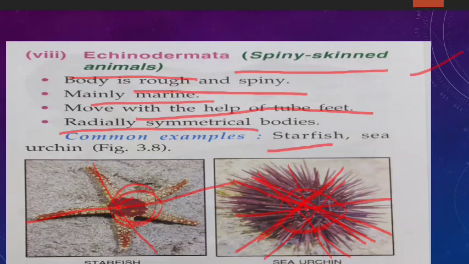And what are the common examples of Echinodermata? Starfish, sea urchin. So this is the example of what? A starfish, and this is the example of sea urchin. Many times you must have drawn this starfish in the water copy. Yes, it is very common and it is very interesting to draw also.